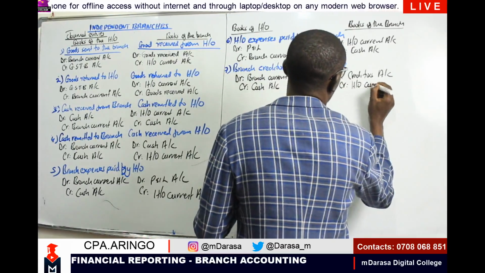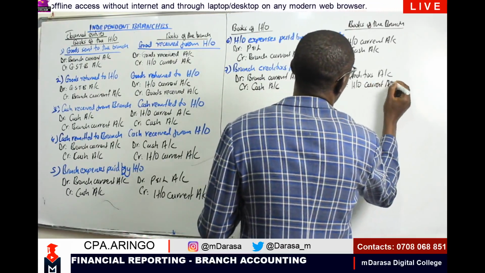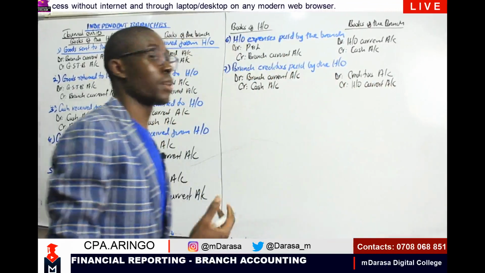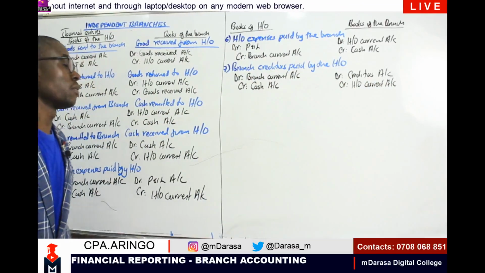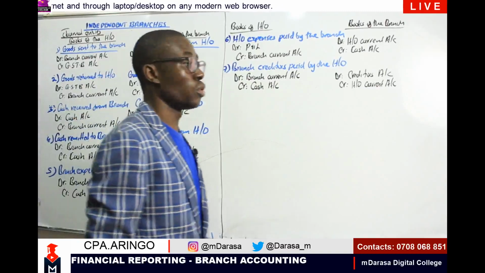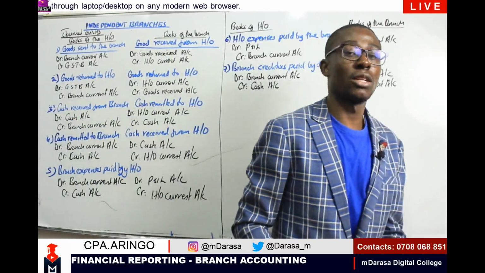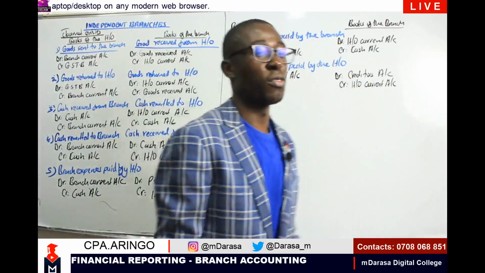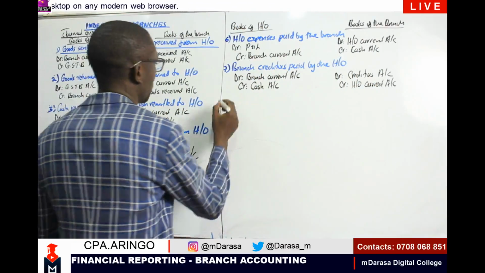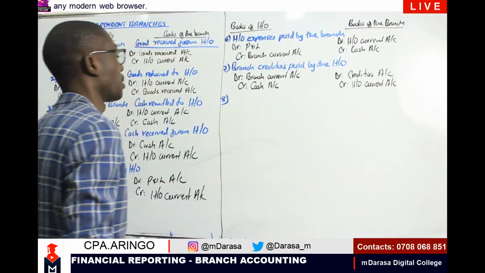Head office current account. It's as if we've created a debt with the head office. That is another entry that you must always have at the back of our mind. Consider our entry number 8.